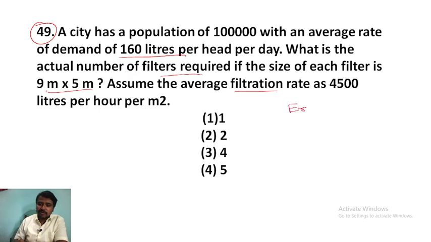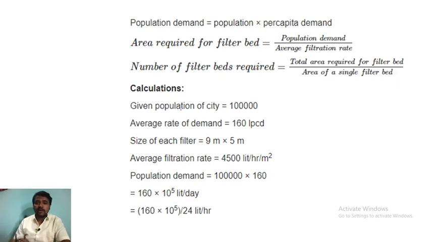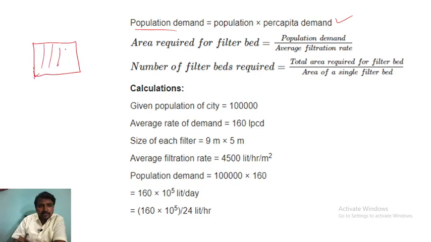So this is an environmental engineering question. The filtration rate is 4500 liters per hour per meter square. Let me tell you one by one, we will discuss. So population demand is equal to what? Population into per capita demand. So area required for filter bed, for example, this is the filter bed, so we have to calculate the area of this filter bed.